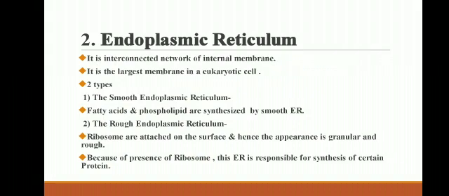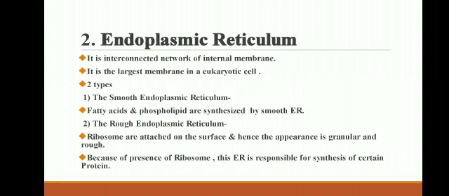The second cell organelle is the endoplasmic reticulum. It is an interconnected network of internal membranes. It is the largest membrane in a eukaryotic cell. There are two types of endoplasmic reticulum. The first one is smooth endoplasmic reticulum.